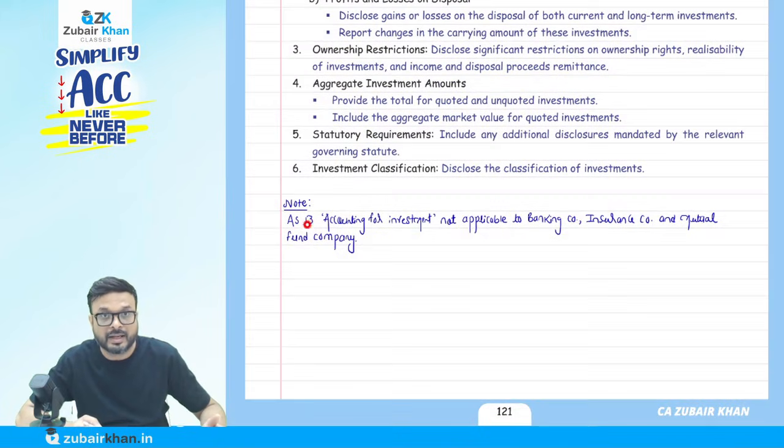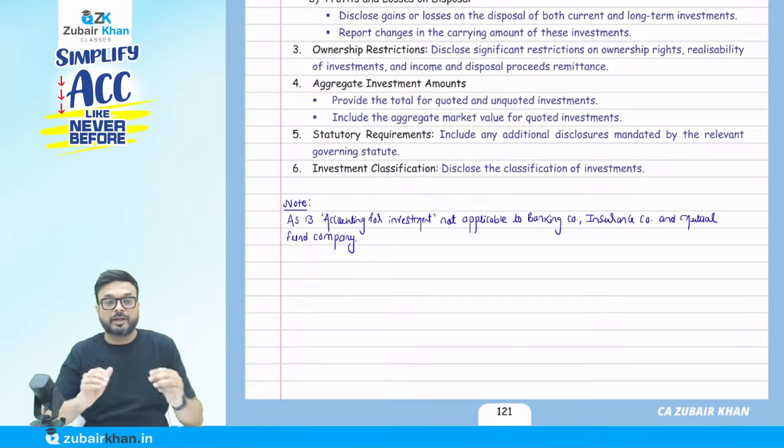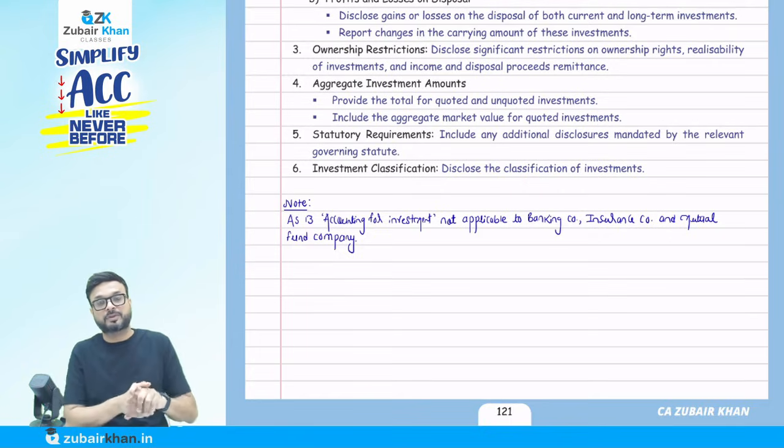Write down AS 13, accounting for investment, not applicable to banking company, insurance company, and mutual fund company. So AS 13, accounting for investment, is not applicable to banking company, insurance company, mutual fund company.